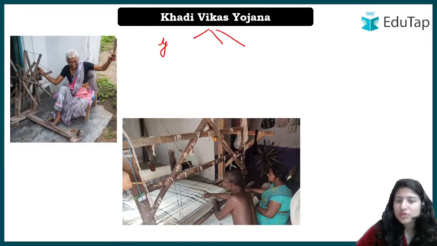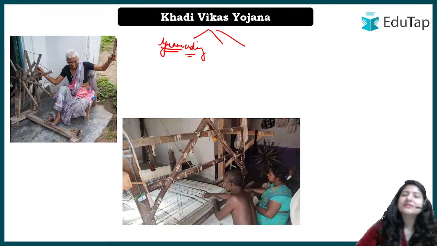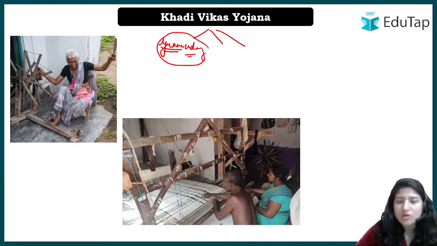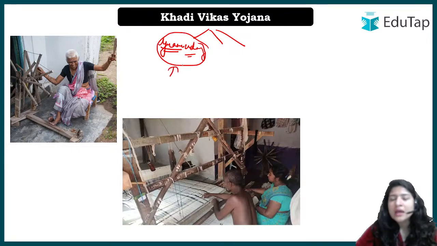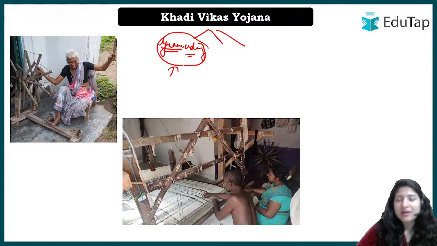One is Gram Udyog. We understood that Gram means village, and Udyog means any business that you're doing, right? So what can be this udyog or business in the rural area? We understood about rural electrification, the toys that are made of wood, etc. This component of the umbrella scheme, Gram Udyog and Khadi Vikas Yojana, was focusing on Gram Udyog, another was on the grant.